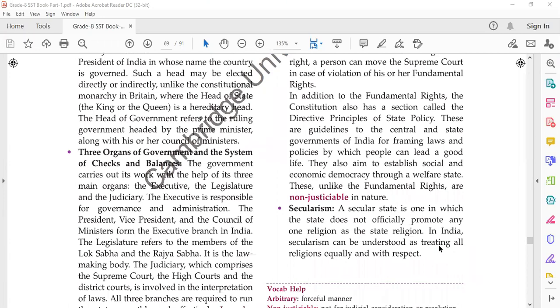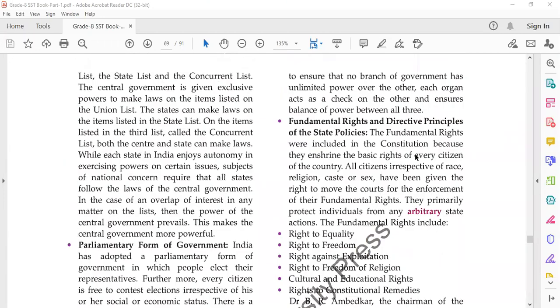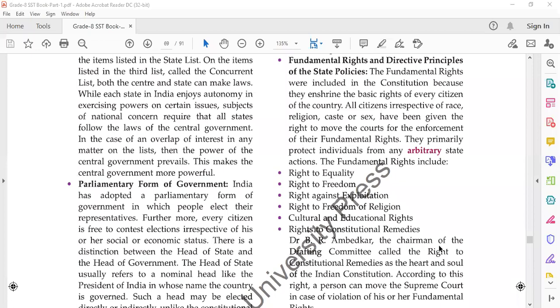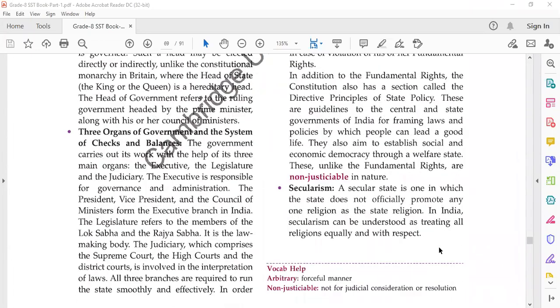So in addition to these fundamental rights, we are also provided by the constitution with directive principles of state policy. These are the guidelines or instructions to the governments which will come in the future and are ruling today, on how they will behave and how they will work for the welfare of the people.